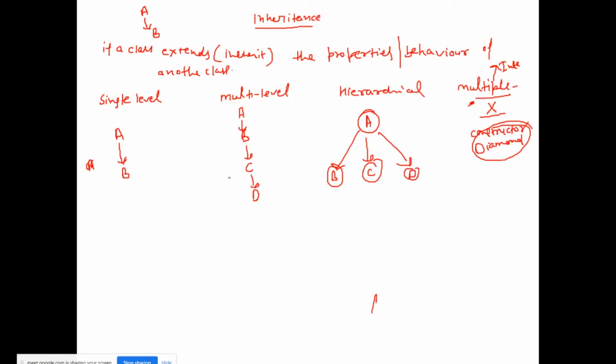So what is the difference between hierarchical and multi-level? Suppose there are three methods present in class A, two methods present in class B, three methods present in class C, and one method is present in class D. So in total how many methods will be present in class B? Class B has its own two methods, and because B is inheriting A, those three methods will also come inside it. So total 5 methods.